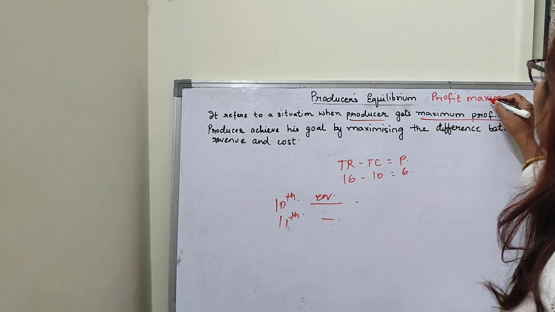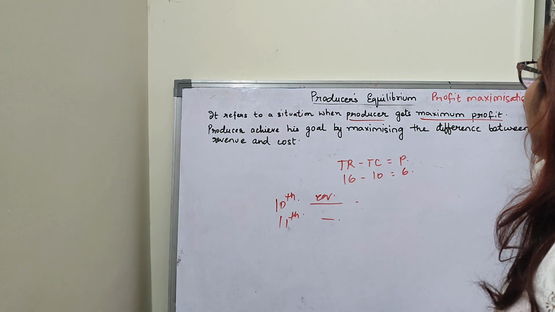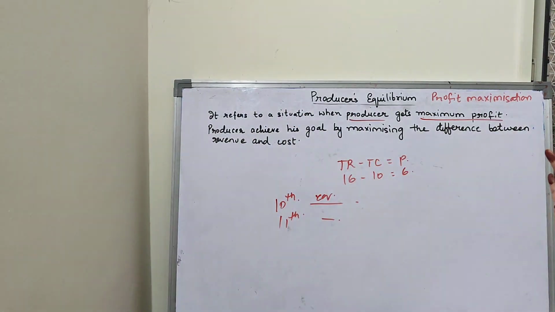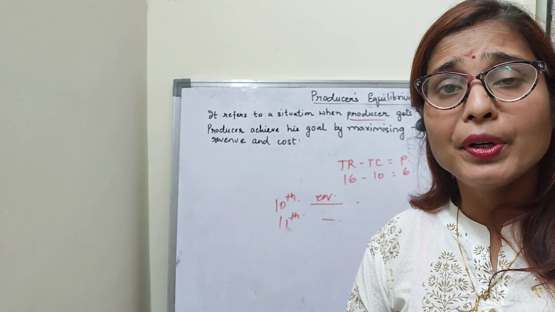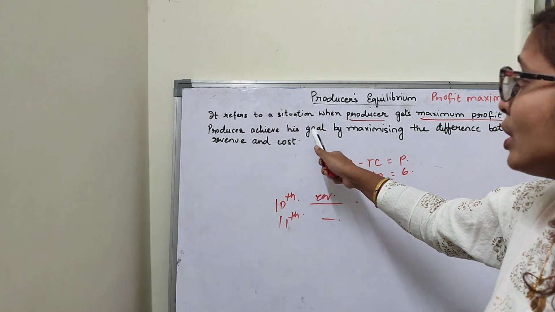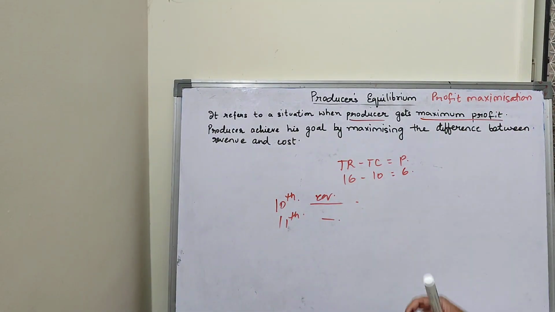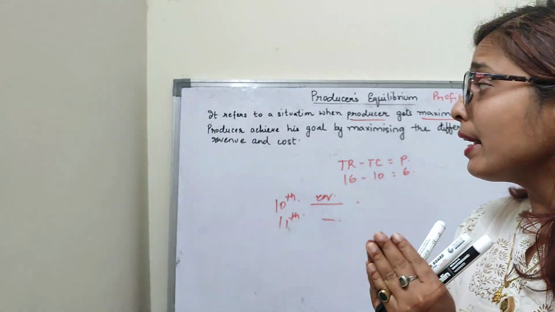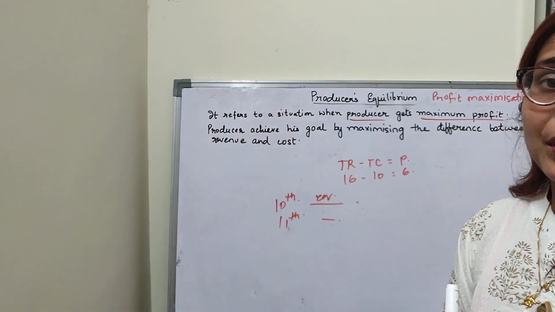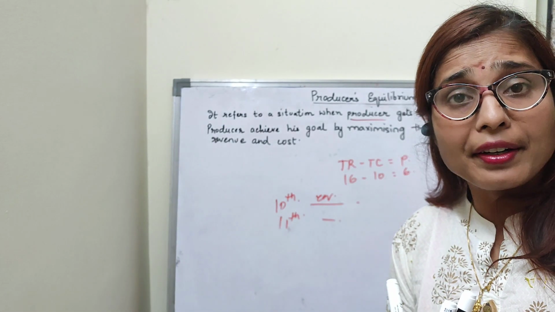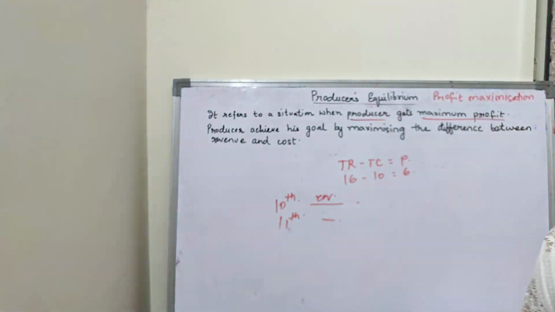Profit maximization. So profit maximization is a situation where producer earns more and more profit. Clear? A producer will strike his equilibrium at that level of output where he earns maximum profit. Now producer achieves his goal only by maximizing the difference between the revenue and the cost. He can only achieve his goal by making the difference highest between the revenue and the cost. That is the profit. Profit must be higher. So only then will the producer come to the equilibrium point.